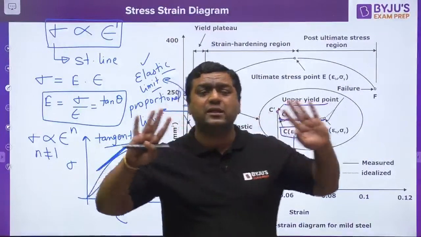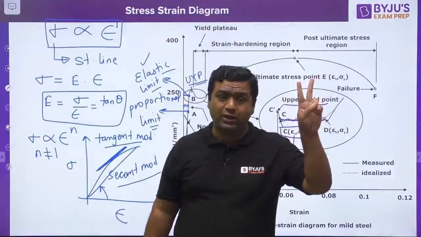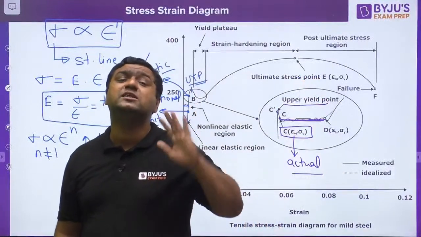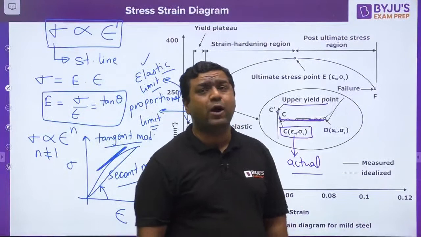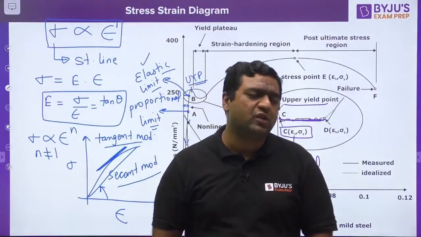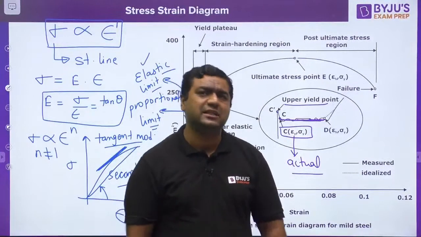There is no material in this universe except mild steel which can show two yield points. There are some materials which do not show even a single yield point. So my dear, this is the only material which shows two yield points. And yes, the answer for these things you are going to have in material science for sure. There we will be discussing that.